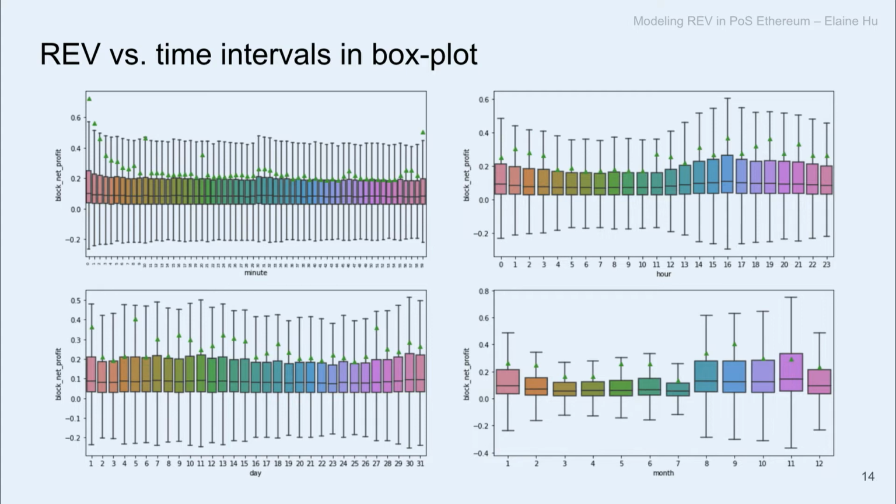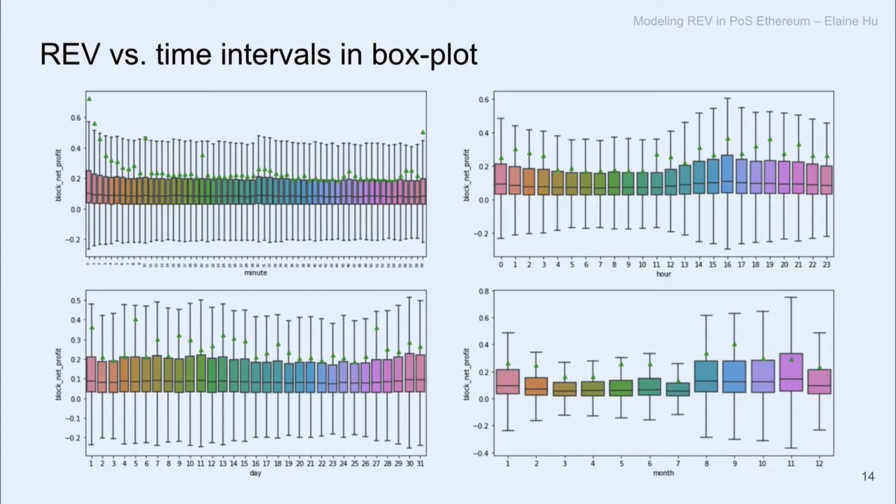For the bottom right-hand side chart, which is the monthly frequency, we see the median value is higher in the months from August to November. But bear in mind, this is only 1 year's data, so it's not that representative. Now looking at the hourly, we also see a slight elevation in the REV median value, from UTC hour 1300 to 2000. Interestingly, this period of time also coincides with the US stock market opening time.